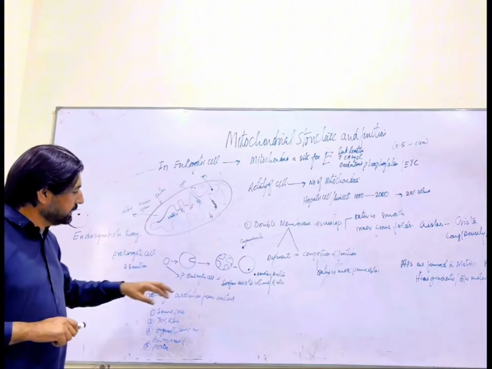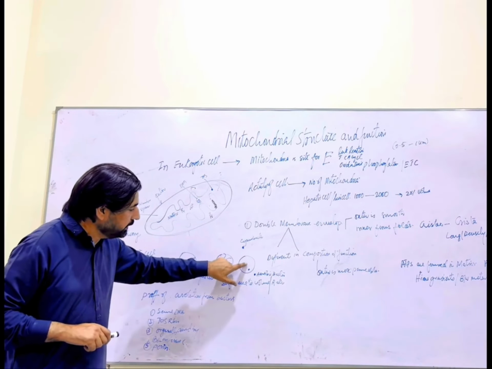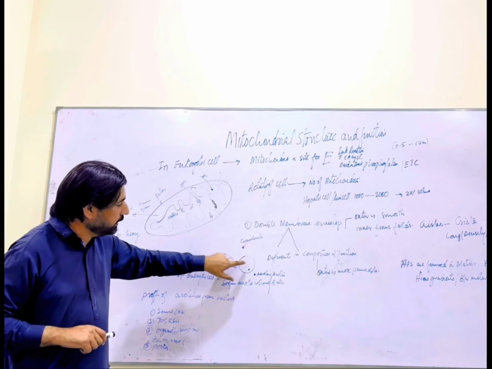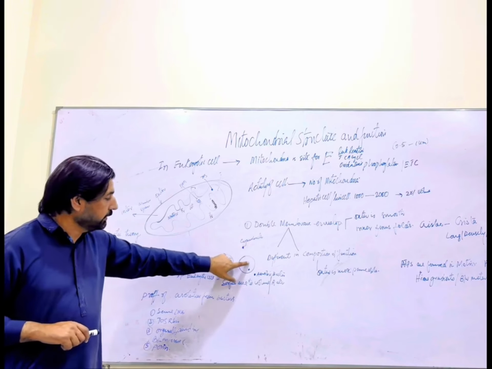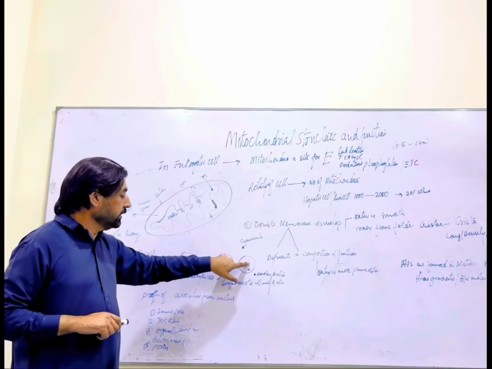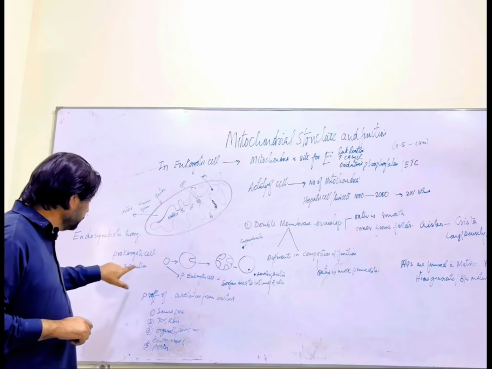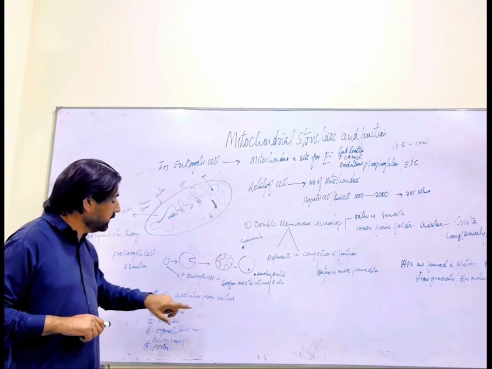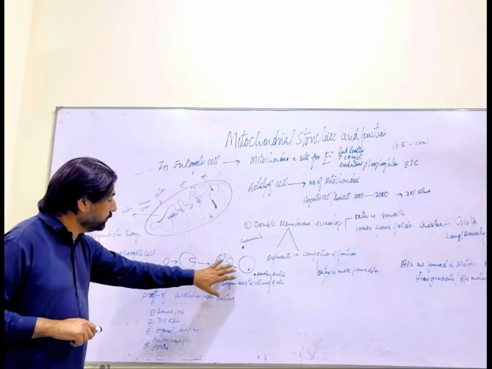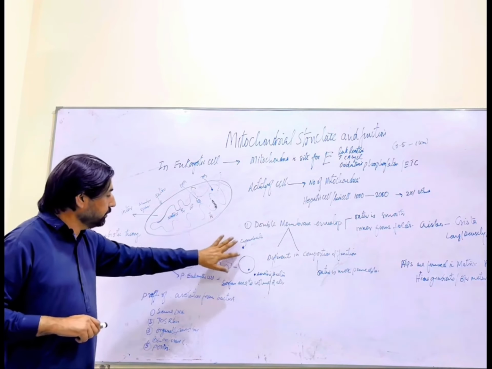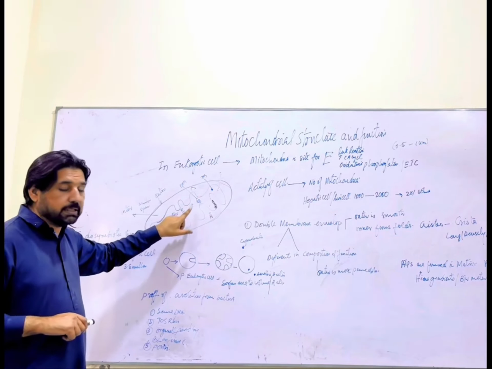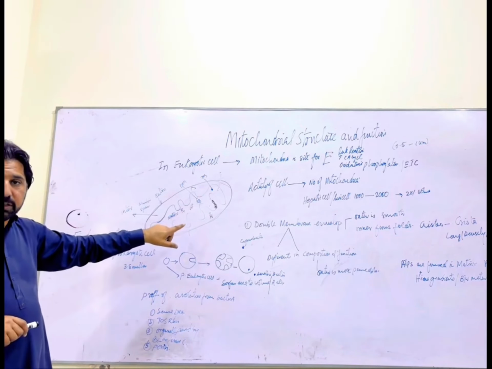On the other end, it also engulfed cyanobacteria. This cyanobacteria was providing food for this eukaryotic cell. So this primitive eukaryotic cell engulfed an aerobic bacteria. This aerobic bacteria was further modified to form mitochondria. So we say this mitochondria evolved from the prokaryotic cell.